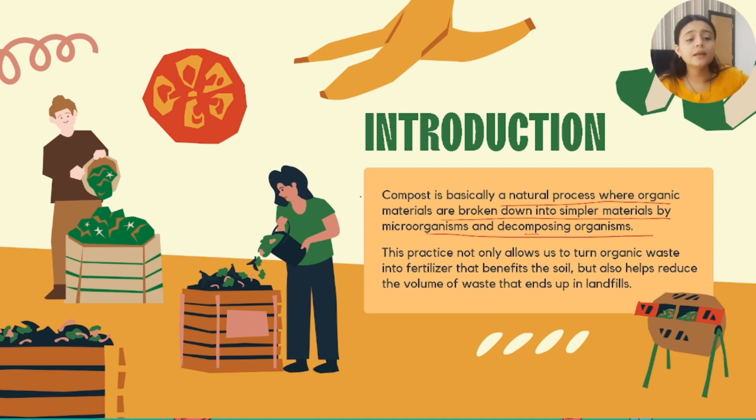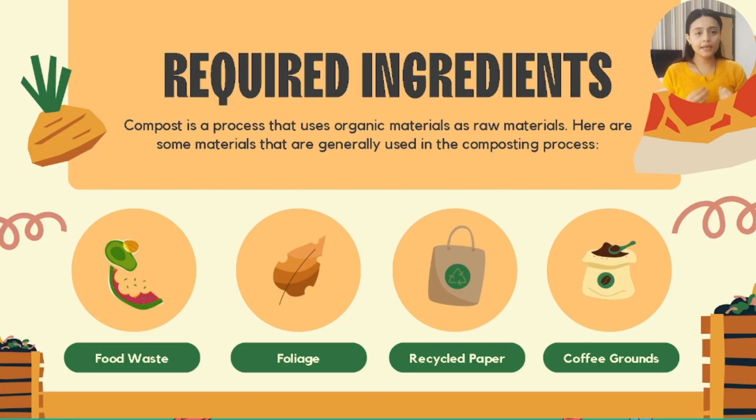Okay, this practice not only allows us to turn the organic waste into fertilizer that benefits the soil, but also helps reduce the volume of waste that ends up in landfills. Okay, we will study about the landfills later on. So basically after we dispose of all the kitchen waste in the large pits, what happens? It turns into a simpler substance, black colored soil. Required ingredients for the production of compost are: number one, the food waste. Number two, the foliage, means the dry leaves, the recycled paper, and the coffee grounds.